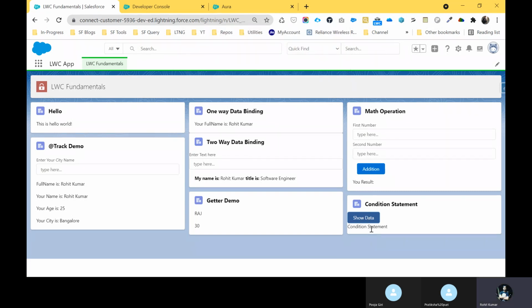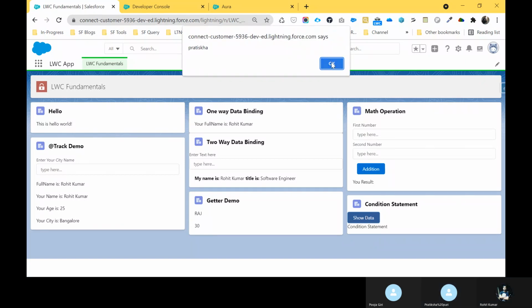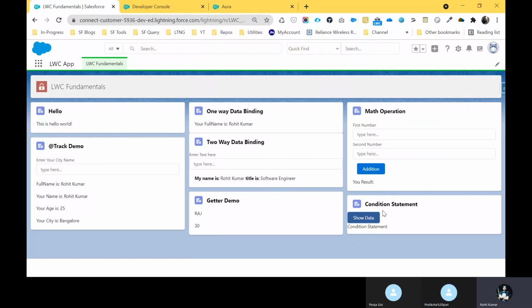Is it clear? Yes. So this is on click. If you want to show something by clicking a button, you can use on click for the button. And if you want to change some value immediately with the help of an input box, always use on change or on blur. In two-way data binding, you have used on change, right?